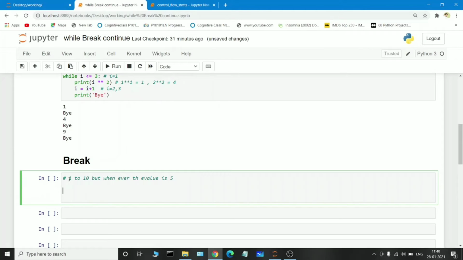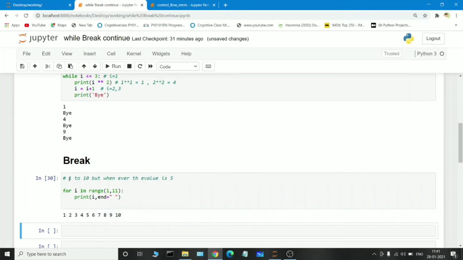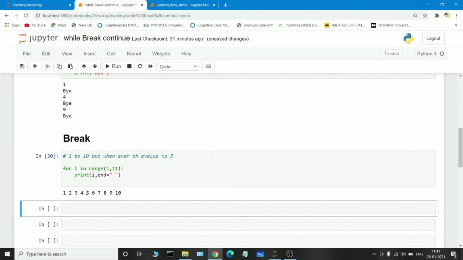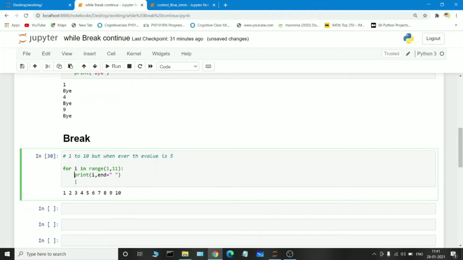Suppose first of all I am printing the values from 1 to 10, for I in range 1 to 11, and I am just printing. See, the values 1 to 10 have been printed, but I just want to print the values from 1 to 5 only. I don't want the output 6, 7, 8, 9, 10, but the loop should be repeated from 1 to 11. So how will we write in such a situation? With the help of the break condition, it is possible.